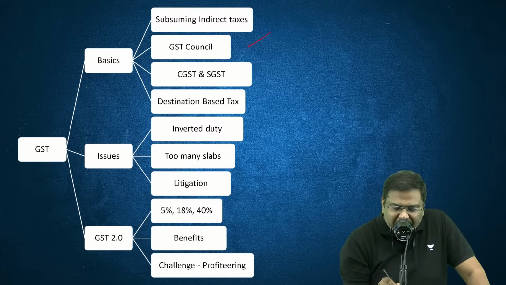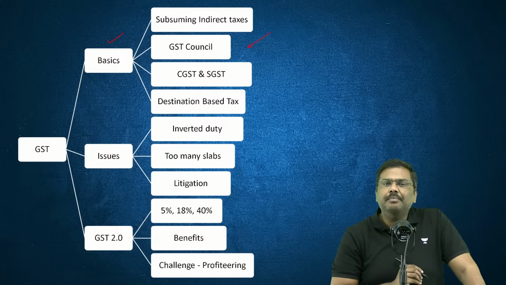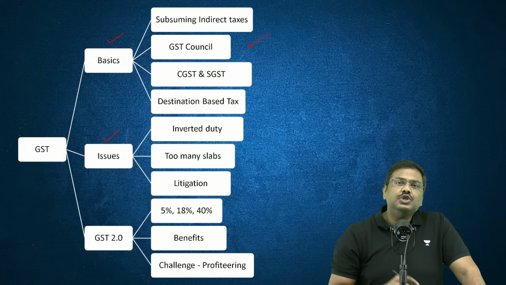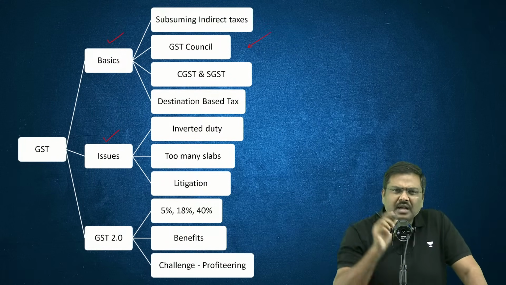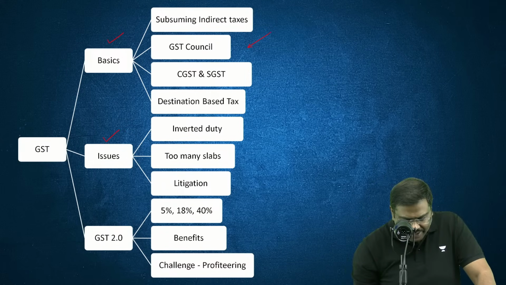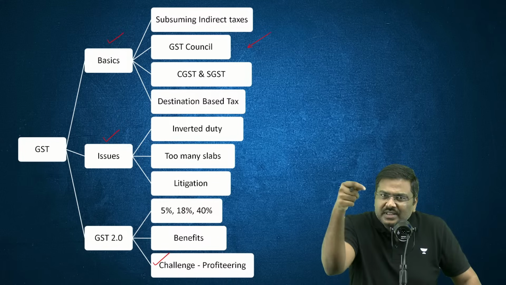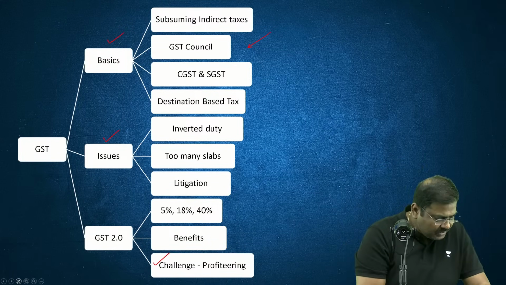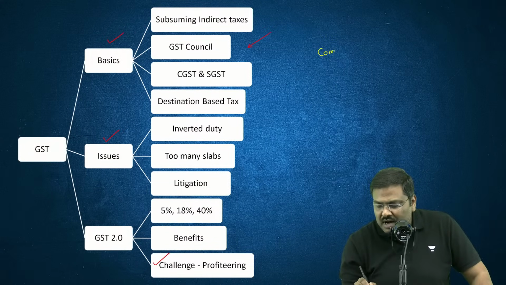Please have a look at this mind map that I've created here. It is going to provide you the basics of GST, the basic points associated with GST, what issues we are trying to address by implementing GST 2.0, and what the benefits are. But there is one last point, that is the challenge. What is the challenge with these kinds of reforms? One essential challenge will be, how will the government ensure that the companies or the sellers transfer the benefit to buyers?